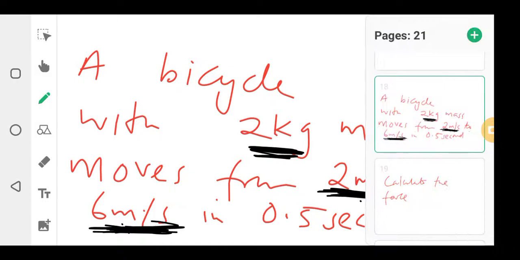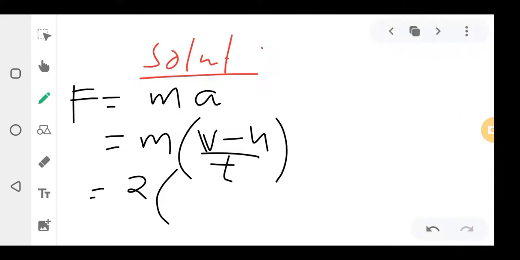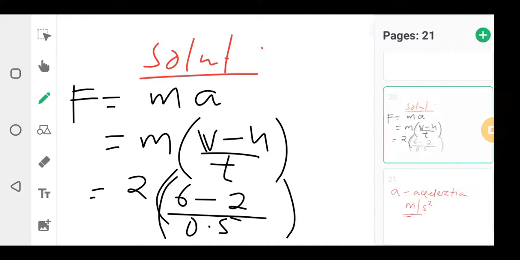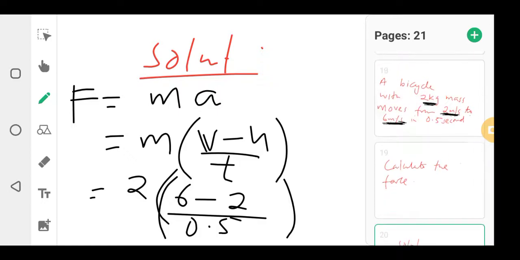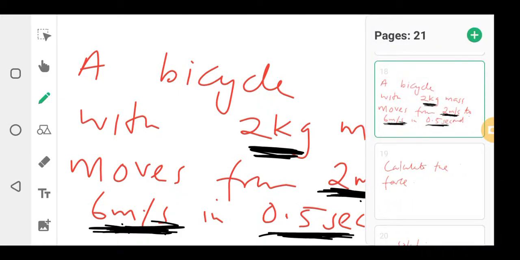So I come here: final is 6 minus initial 2, over what? How many seconds did we take? 0.5 seconds. The time was given as 0.5. Don't ask where the 0.5 is coming from. It's here. To move from 2 to 6, you take 0.5 seconds. Only that 6 is final.